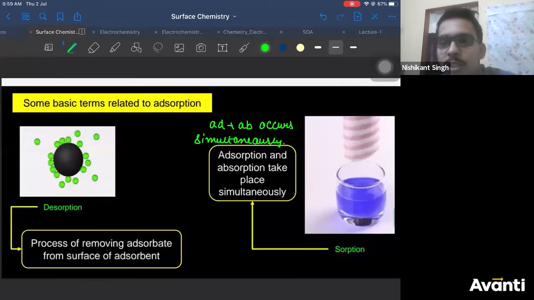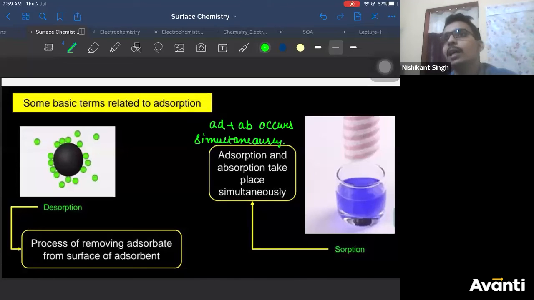Mop, when mopping, you can say that. Yes, what is that process? Cotton absorbing blood. Yes, you can say that. When root molecules take water from the soil, first it will come to the surface, then it will go inside, correct? So that's how. And even after some time you'll see some water droplets on the surface of roots. So this is an example of sorption, right?